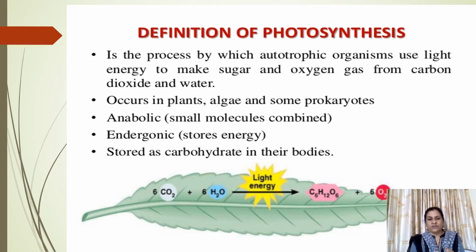So, in photosynthesis, simple inorganic compounds like CO2 and water are converted into C6H12O6 by utilizing light energy. That is why it is called an anabolic process, where energy is stored in the form of a carbohydrate. It is stored in the form of glucose, and this acts as a reservoir through which ATP will be generated.